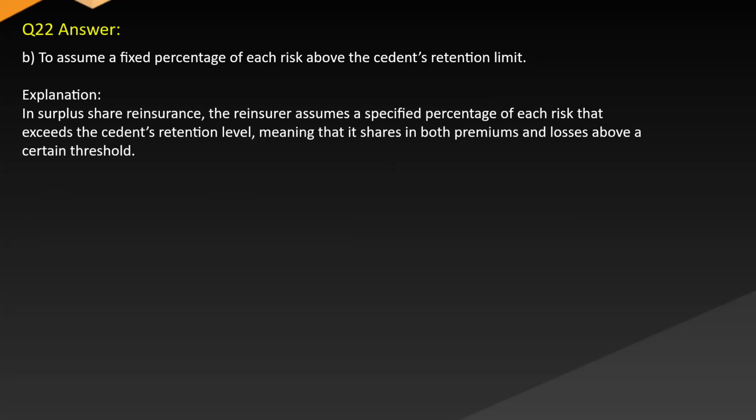Answer: B. To assume a fixed percentage of each risk above the cedent's retention limit. Explanation: in surplus share reinsurance, the reinsurer assumes a specified percentage of each risk that exceeds the cedent's retention level, meaning that it shares in both premiums and losses above a certain threshold.